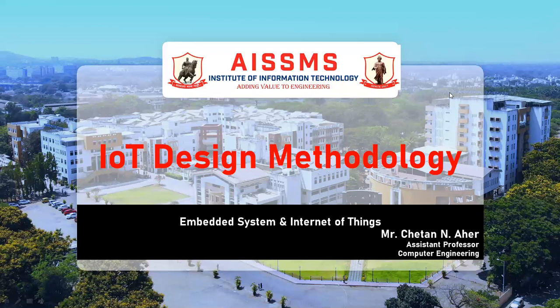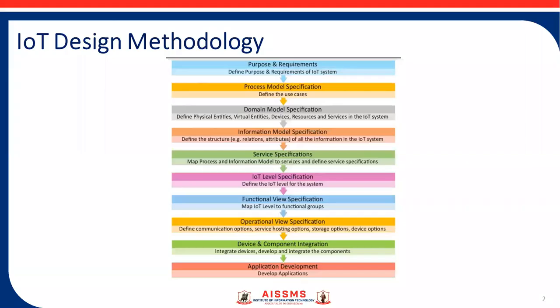Okay, so there are some stages, or we could say steps, of designing methodology. Let's see those stages one by one, and after that there is one case study of a home automation system. You need to justify that case study with the IoT levels, and also how you are going to design the home automation system by keeping all these stages in mind. Okay, so let's see. These are the stages, or say steps, of design methodology.